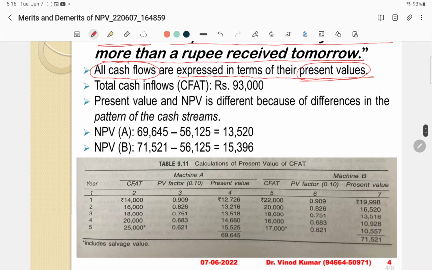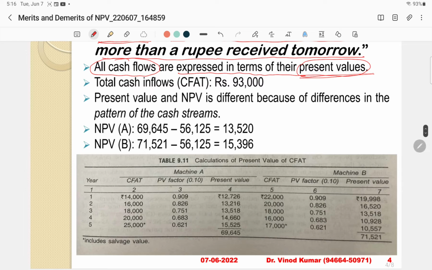So in this example, there is a calculation of present value of cash flow after tax. So total value of cash flow after tax is 93,000 for machine A and for machine B. So this is the total cash inflows, rupees 93,000 for machine A and machine B. But present value of machine A and present value of machine B is different.